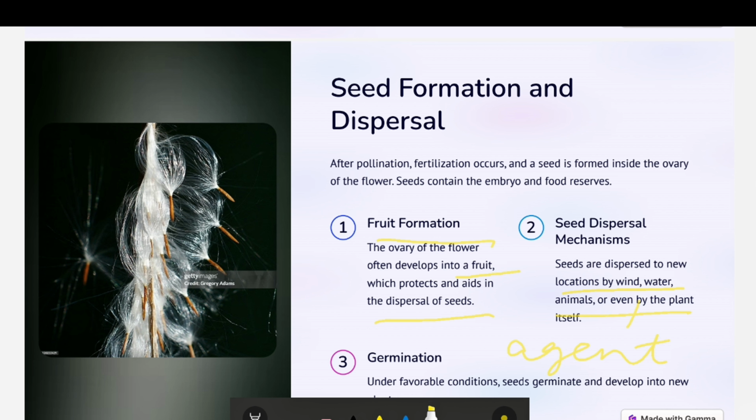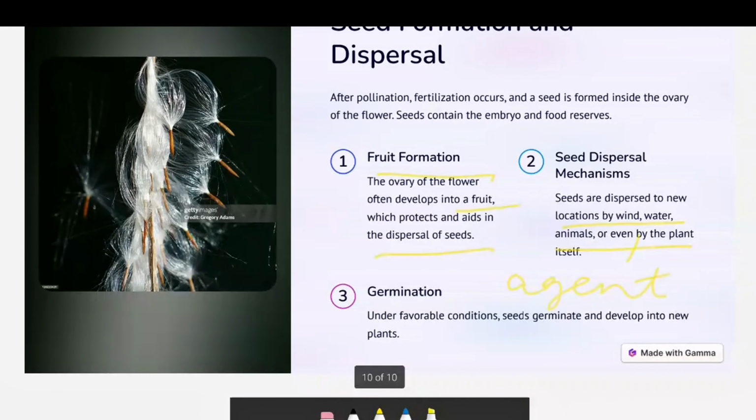What is the necessity of the pollination? It helps them to produce their own kind and for germination also. Under favorable conditions, the seed also needs favorable conditions to develop into the new plant.